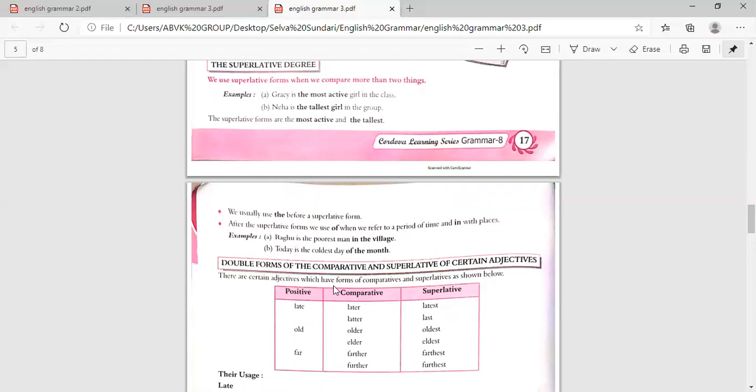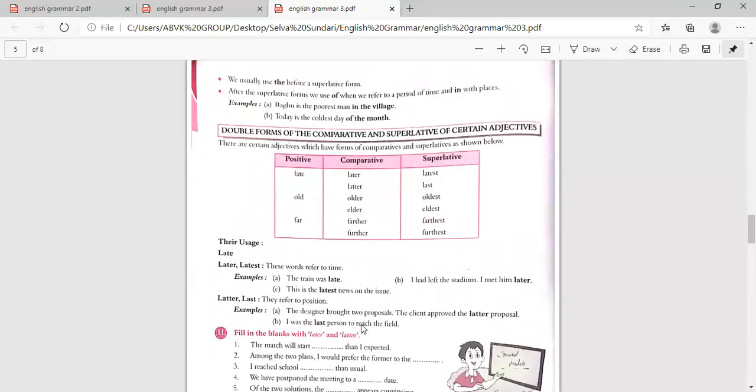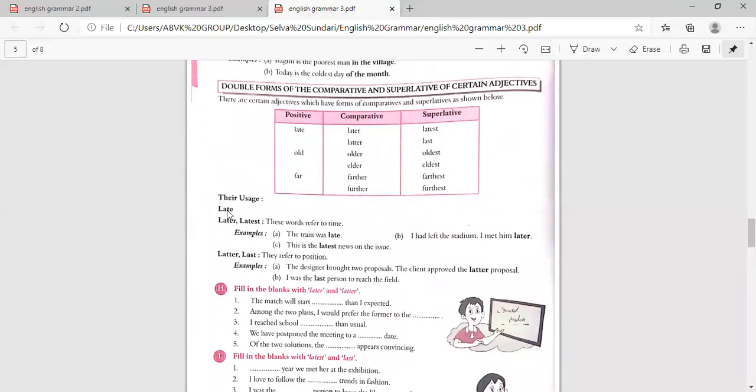Now, double forms of the comparative and the superlative of certain adjectives. There are certain adjectives which have double forms of comparatives and superlatives as shown below. So late, later, latest. The same thing. This is a double form, later, with double T, and this is the last. Old, older, oldest. Here, elder, eldest. Far, farther, farthest. Further, furthest. Here the only difference is A and here the difference is U. Now, how will you know the difference?